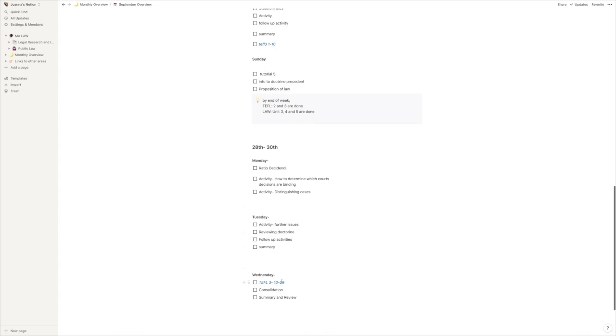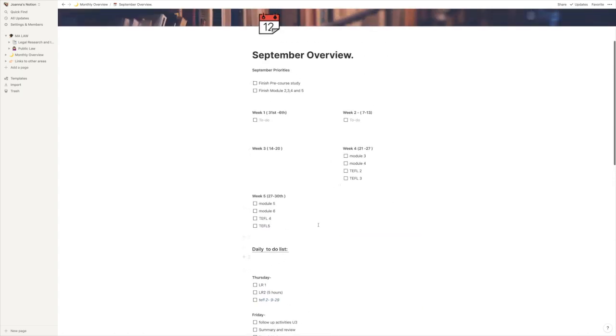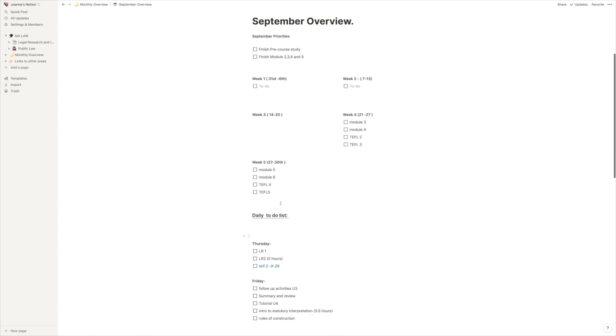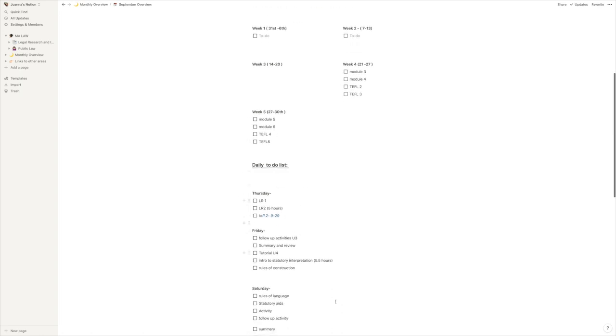So this is for this week, Thursday, Friday, Saturday, Sunday, and my goals for by the end of the week. And then the 28th, 29th, and 30th. I've kind of split them up a little bit, and I delete them as I go. So as I move on to next week, I'll delete these so that they're not just there.